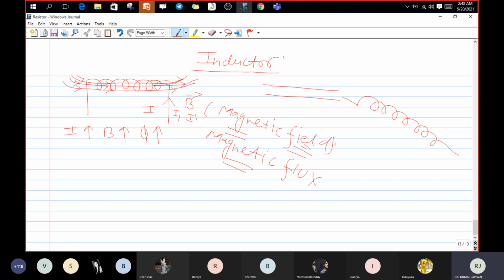That current is sufficient to balance whatever you are changing, trying to restore the previous one.